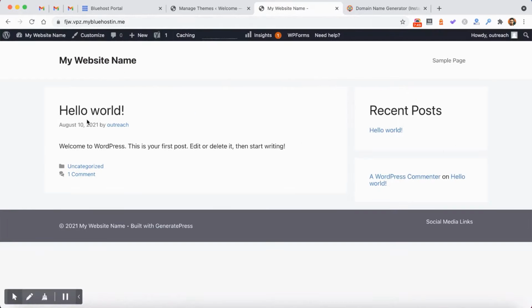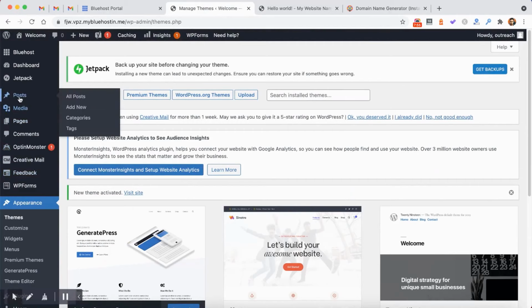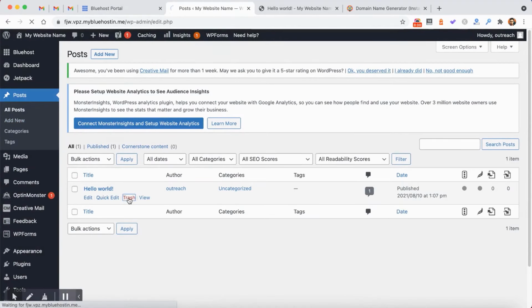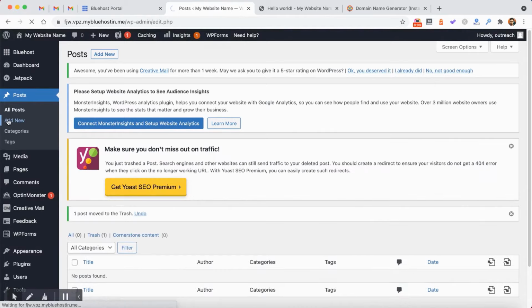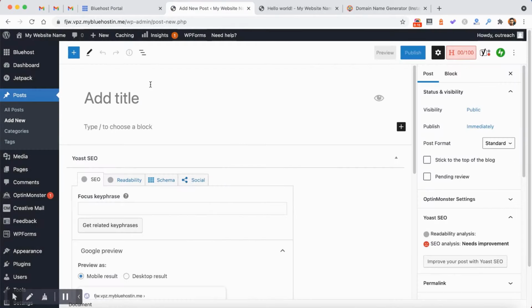Now what I need to do next is delete the default post. This is the default post with a single comment. So I will go to posts and remove this hello world post. And now from here I can add new post and write my content here.